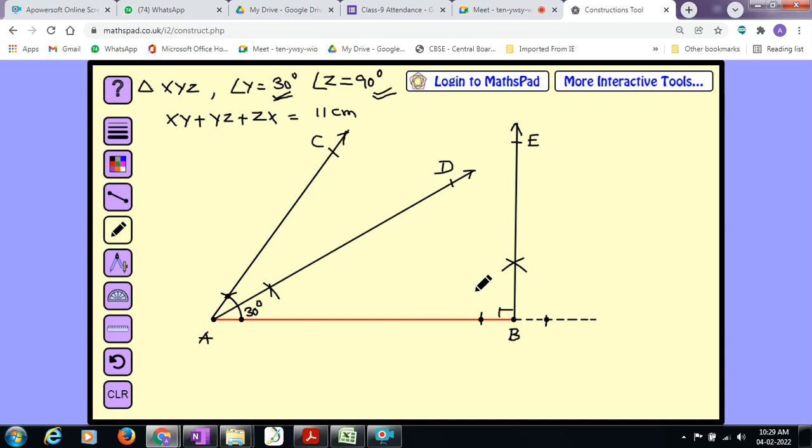Yes, sir. Okay. Now the next context is I want to bisect these two angles. I want to bisect this angle 30 degree and this 90 degree. Okay. Shall I go for the construction work? All of you know bisection. For that I took the compass. Now I will place the tip of the compass on vertex A. For bisection work, I am bisecting this 30 degree, arm AD, arm AB. I need to draw arcs on the two arms.